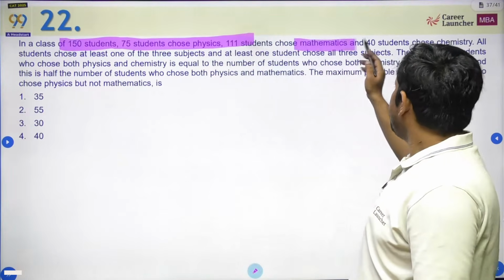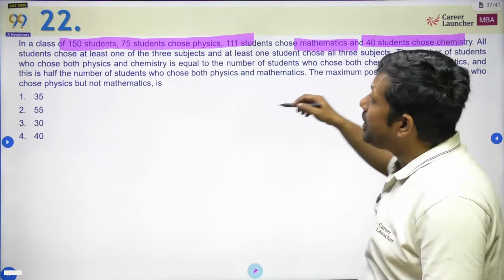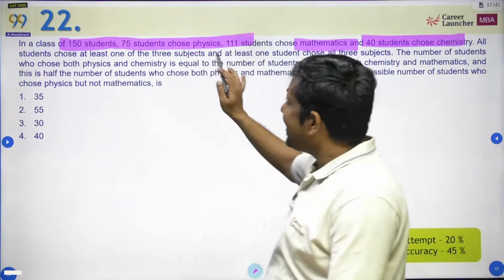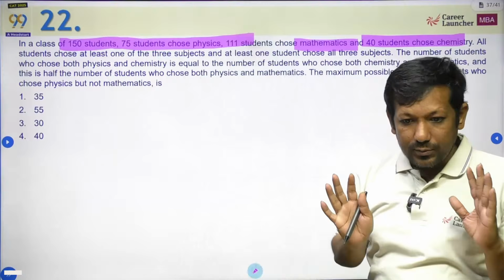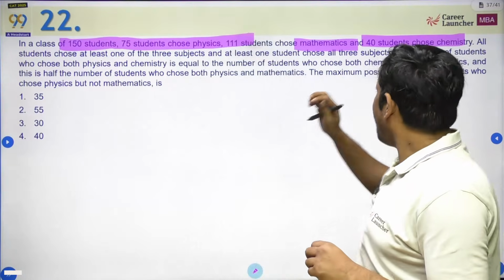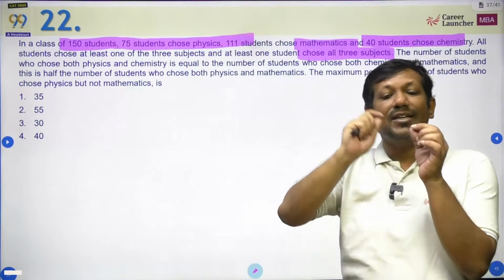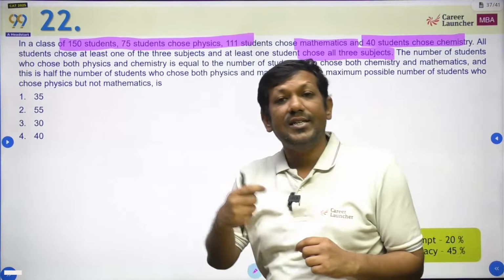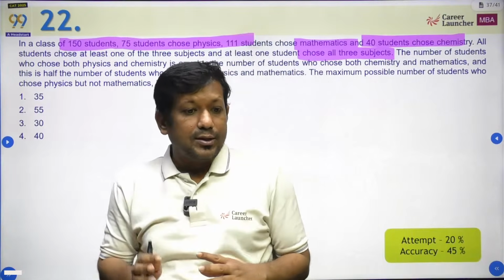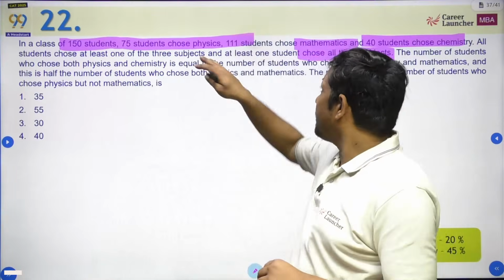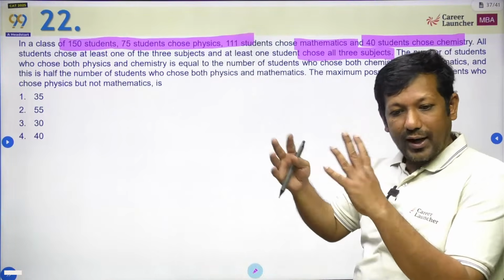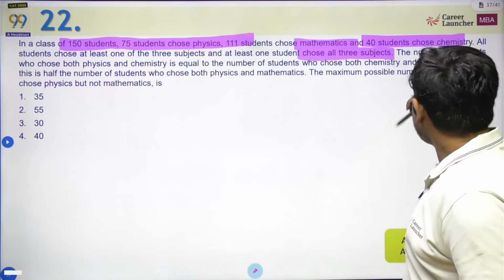111 लोगों ने maths लिया. 40 students chose chemistry. All students chose at least one subject. Means none is zero. And again, there are some people who are choosing all three subjects. So basically this point is telling me this is a question of Venn diagram. मतलब सीधे सीधे डायग्राम बनाना पड़ेगा और 3 कैटेगरी हैं और उनमें ओवरलैप कुछ होगा. And that's what question is talking about.